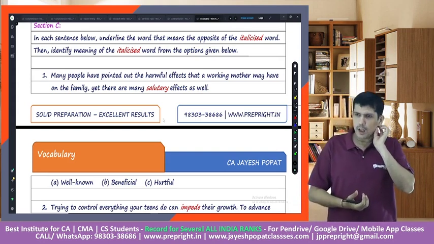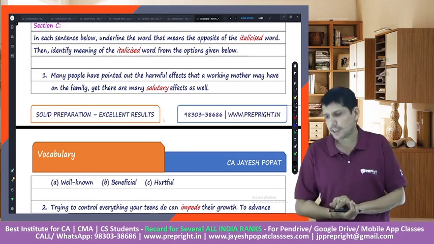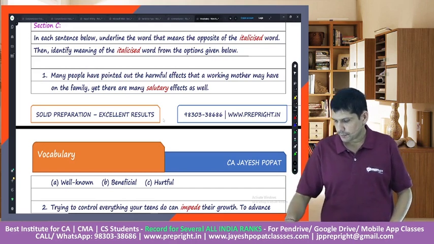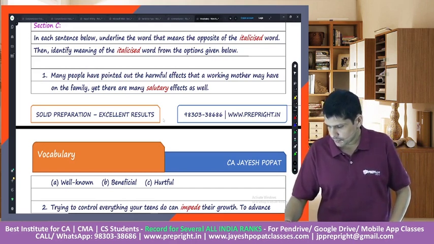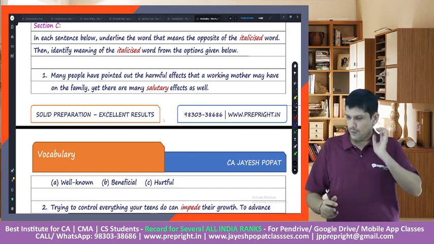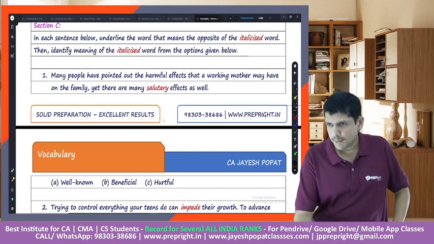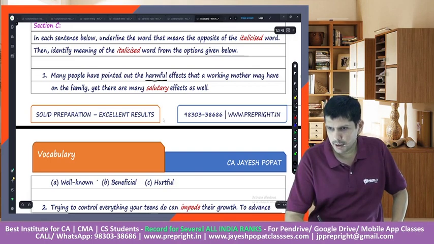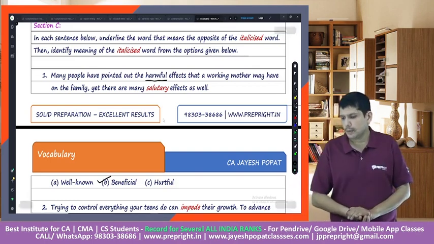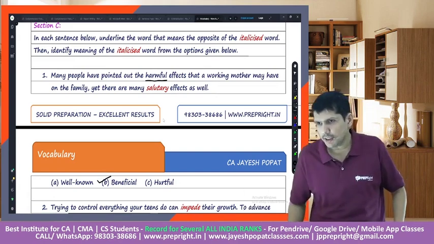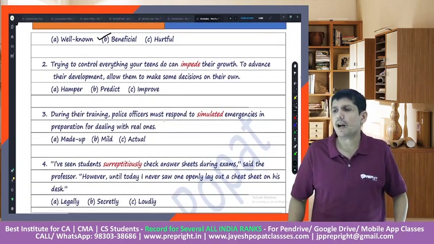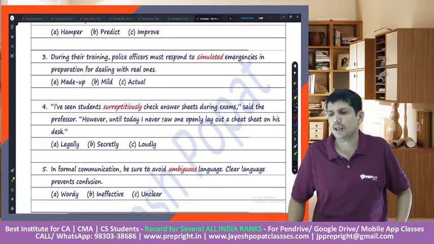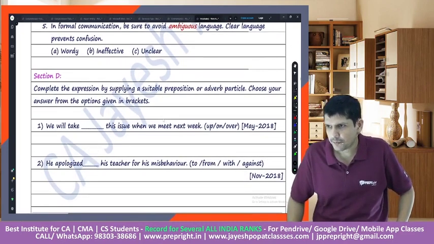Khushbu, you are saying harmful. Is harmful the opposite, or is it the meaning of the word salutary? Right, so harmful is basically the opposite of the word salutary, and salutary would mean beneficial. So this is how we need to solve this exercise. The rest I will let you do. There are another 4 questions, total 5. One we have done. Do it on your own and check the answers.